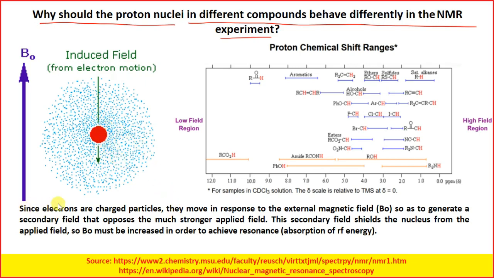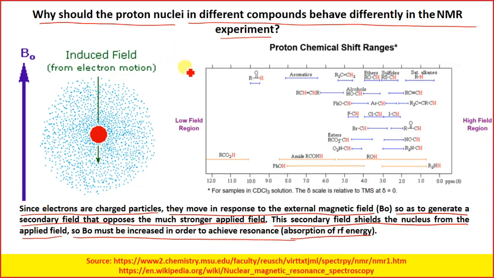Since electrons are charged particles, they move in response to the external magnetic field so as to generate a secondary field that opposes the stronger applied field. This secondary field shields the nucleus from the applied field. So B0 must be increased in order to achieve resonance, absorption of the RF energy. Okay, are you getting my point? What I told previously?